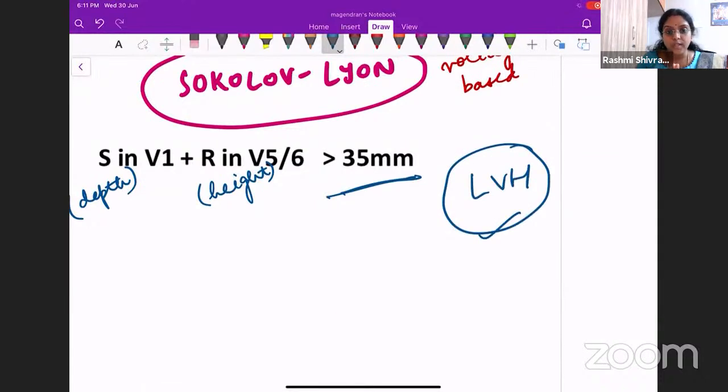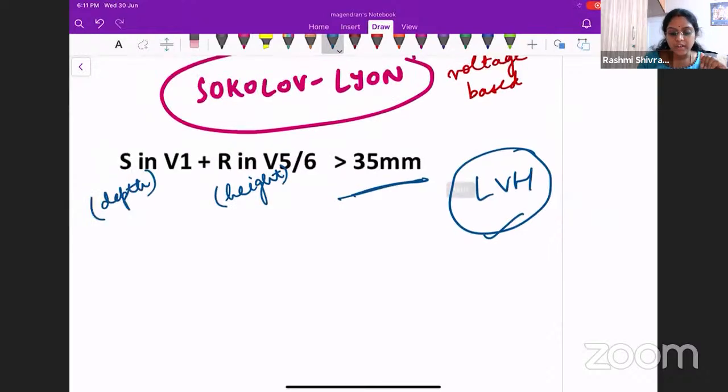So what you should do for this patient, he's an old man, you have to give him appropriate medications, appropriate antihypertensives, and you can actually reverse this LVH to a great extent. And you can actually prevent the further cardiac remodeling which will happen and the other structural problems that can occur because of left ventricular hypertrophy.